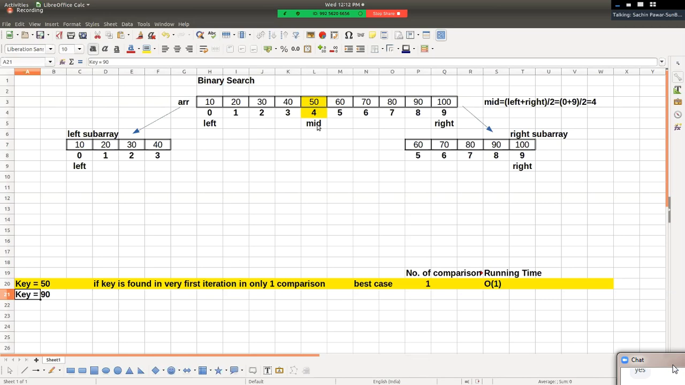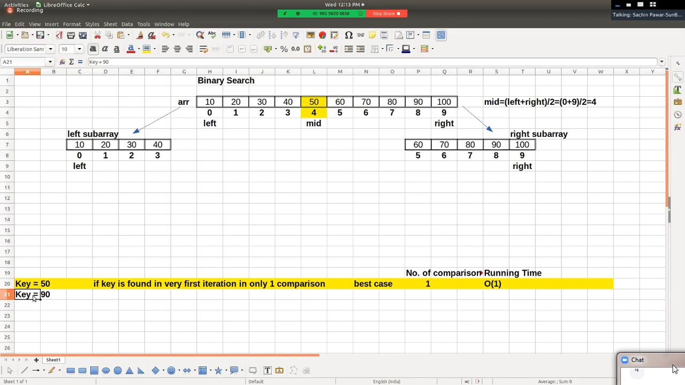Value of mid is 4 and the value at mid position is 50, right? So in the first iteration we are calculating the mid position as 4. Mid is an index, very good. And hence, by calculating the mid position, this big array has been divided into two sub arrays, a left sub array and a right sub array.